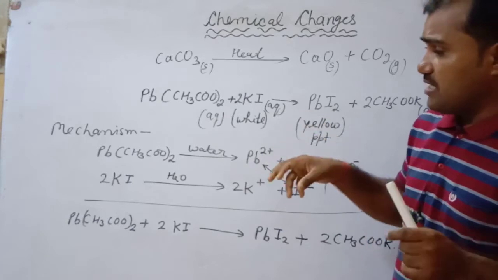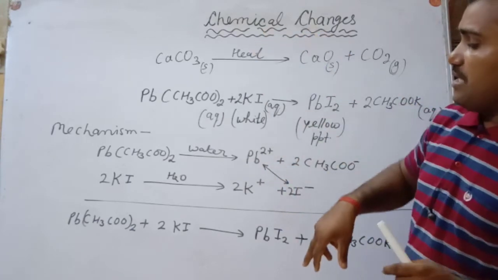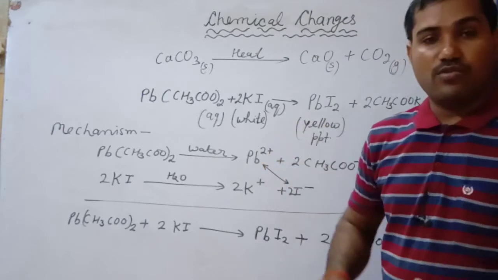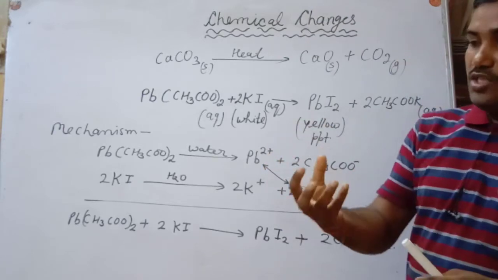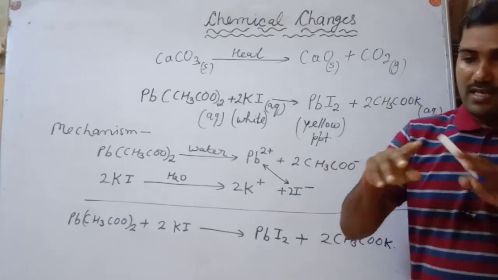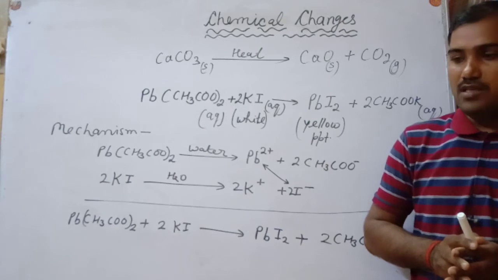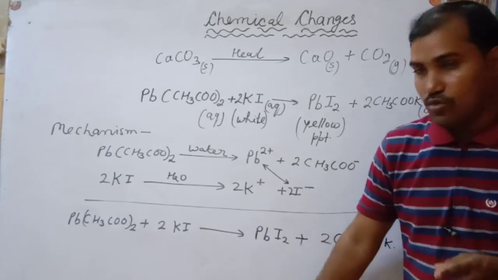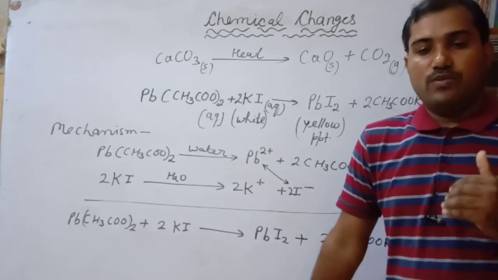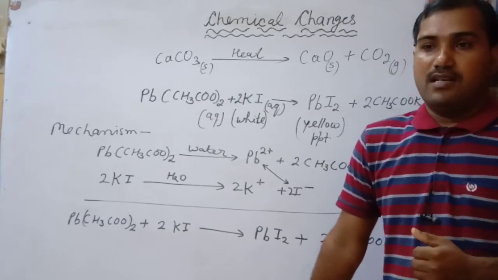So for a chemical reaction, for chemical changes, it is needed to get the ions in the solution. Understood? So whatever chemical reactions are going on, first we have to convert the reactant molecule into its ions.